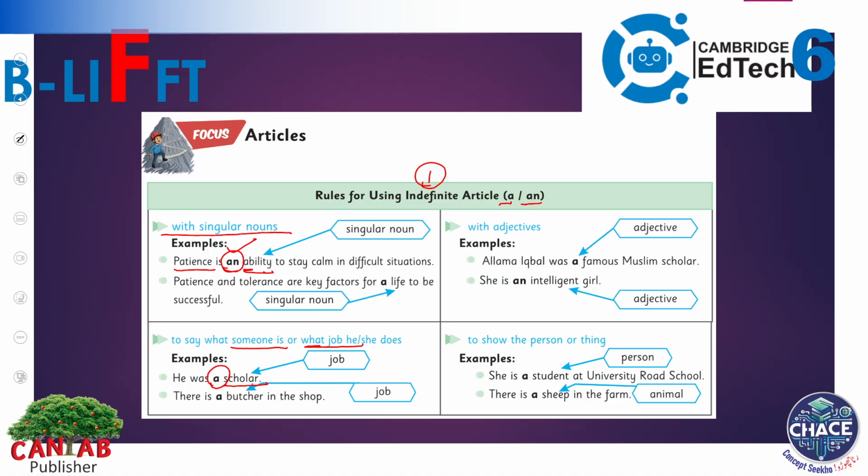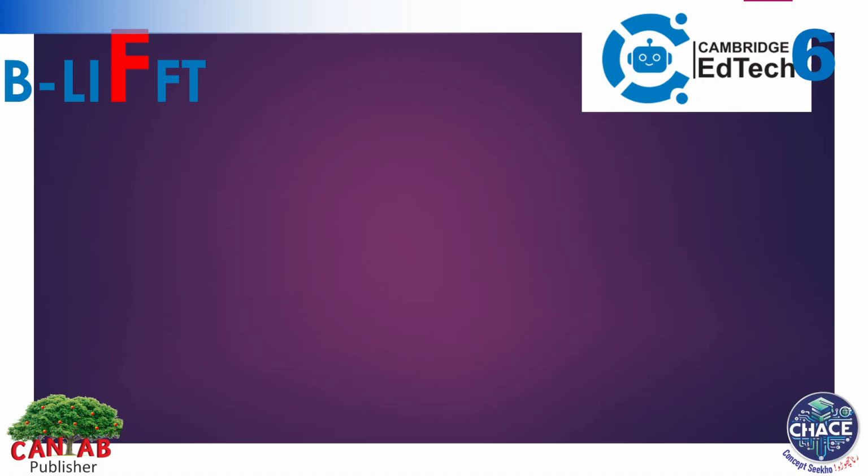With adjectives. For example, Allama Iqbal was a famous Muslim scholar. Famous is an adjective. So before the adjective we use a, and yes, famous is starting with the letter F. Now to show the person or a thing. For example, she is a student at university. And yes, student is singular and it is a person. And yes, it is starting with the letter S. So we have learned or recalled the 4 rules of using indefinite articles.